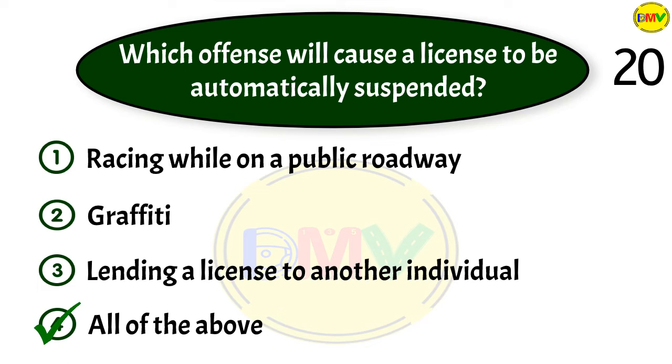The correct answer is 4. Convictions for some offenses result in the automatic suspension of your license and driving privilege. These offenses include racing on a public highway or street, graffiti, and lending a license to another individual.